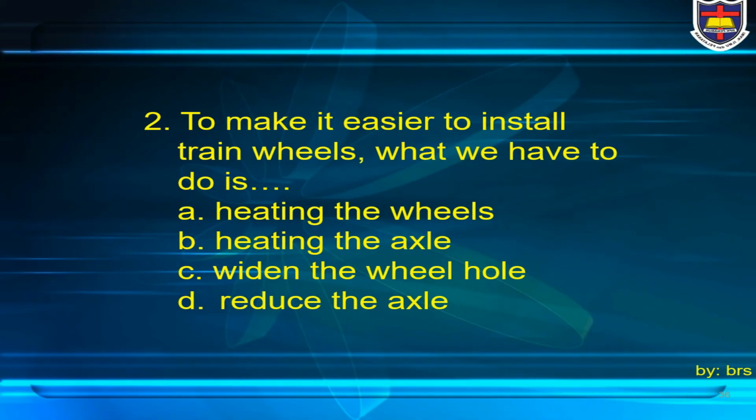Number 2. To make it easier to install train wheels, what we have to do is: A. Heating the wheels, B. Heating the axle, C. Widen the wheel hole, D. Reduce the axle. And the answer is B. Heating the axle.